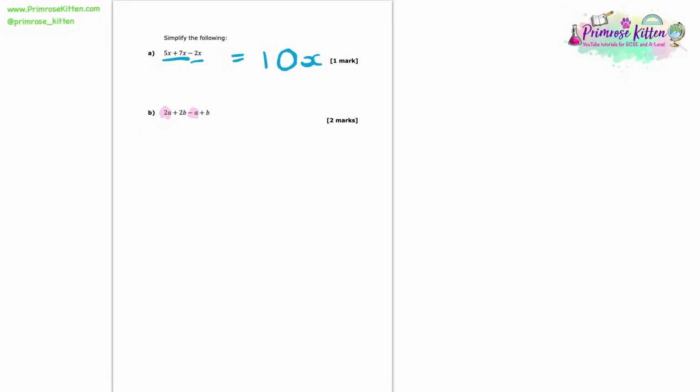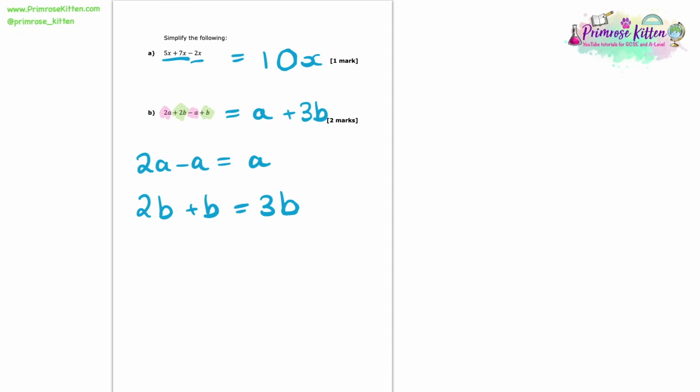For question B now, we've got mixed terms. So first let's look at the A's. Here we have 2A minus A, and that just leaves us with 1A. Then let's look at the B's. Here instead we've got 2B plus B. So 2B plus B gives us 3B. So in total then, that leaves us with A plus 3B. And that is what we need to do to get our marks.